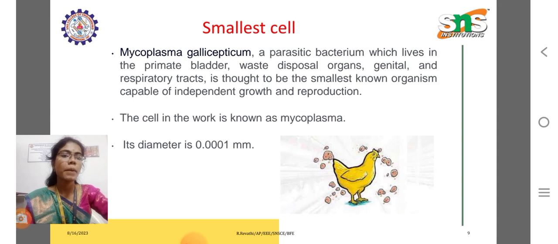Smallest cells. Mycoplasma genitalium, a parasitic bacterium which lives in the primate bladder, waste disposal organs and genital and respiratory tracts, is thought to be the smallest known organism capable of independent growth and reproduction. The smallest cell in the world is known as mycoplasma. Its diameter is 0.0001 millimeter, and it is highly present in chicken and poultry farms.